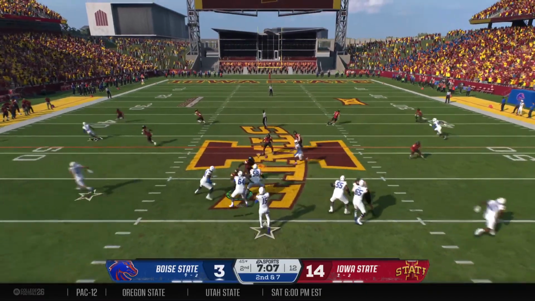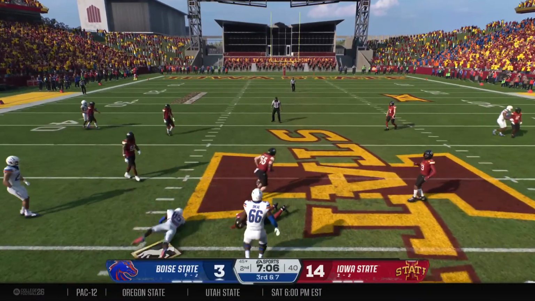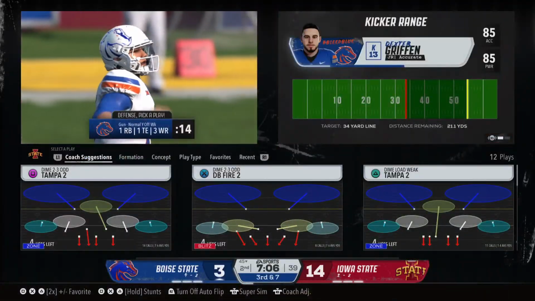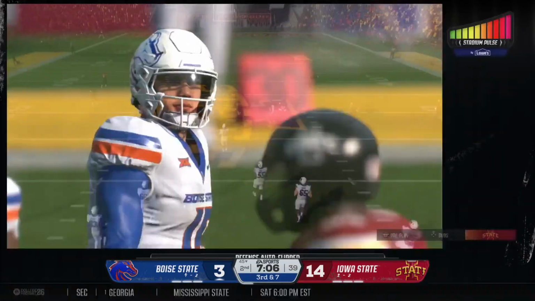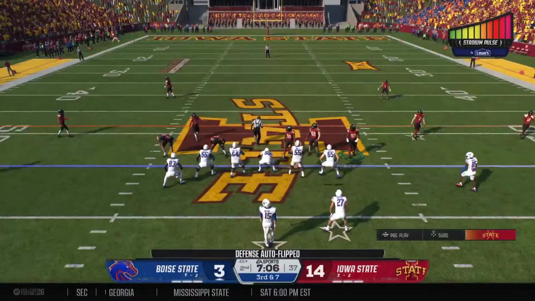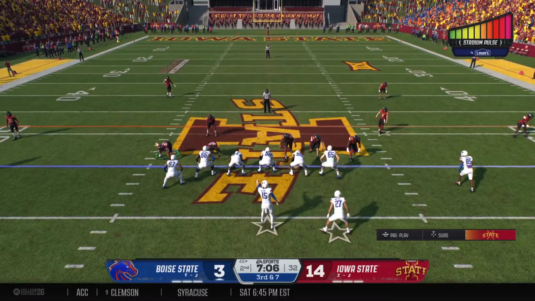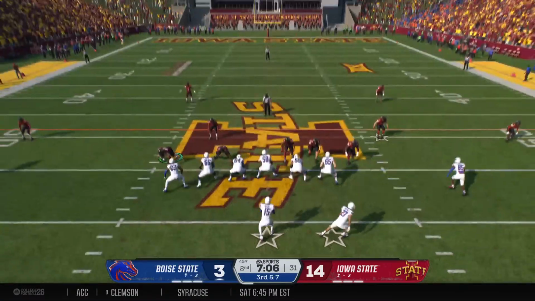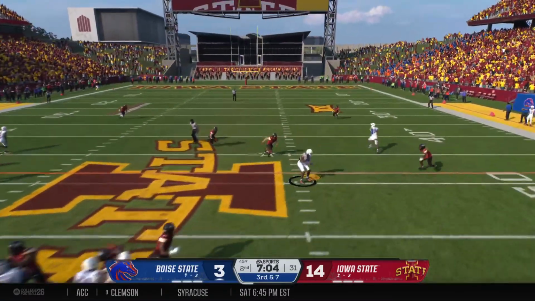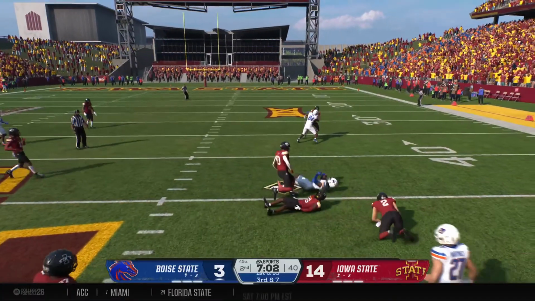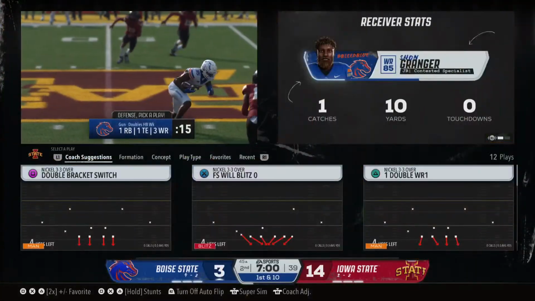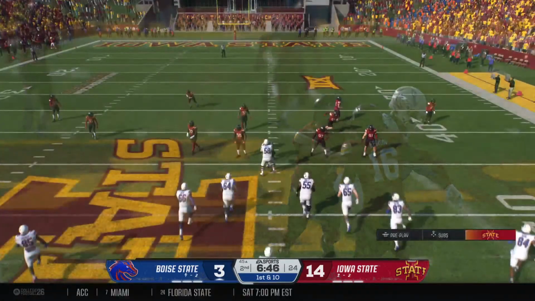Dropping back, it's Wilkins. And it'll be incomplete. This is some physical pass defense. Not many receivers like to get hit. They just don't, okay? They're prima donnas. That's what they are. That's who they are. Nice job by the defender. You could tell he was catching the football. He was going to put a hit on him to make sure he had to think about something later, and you could see the ball pop out and fall to the ground.